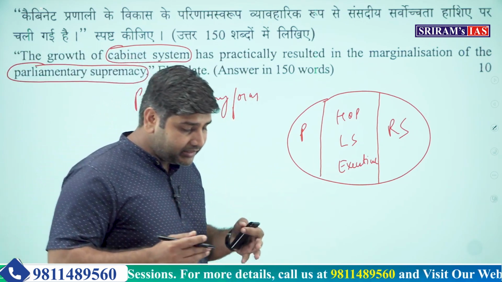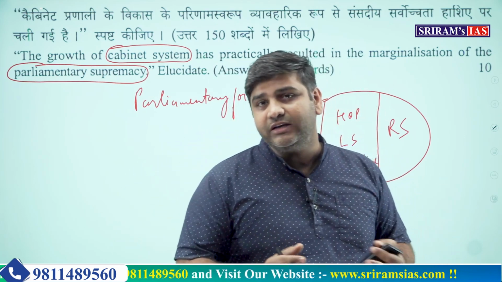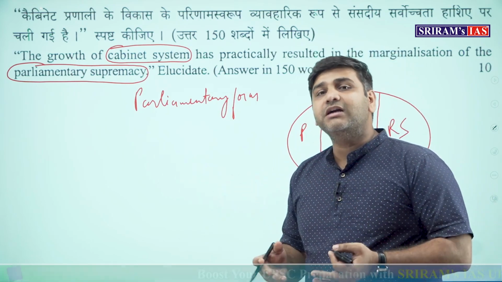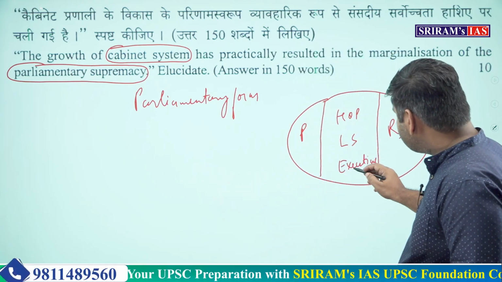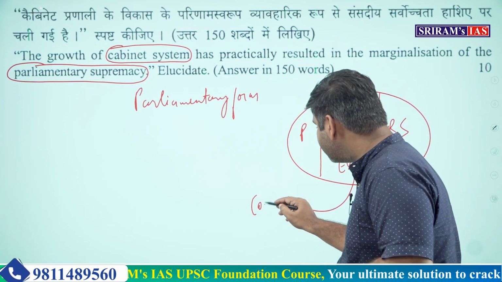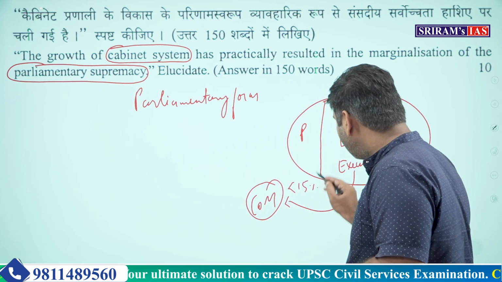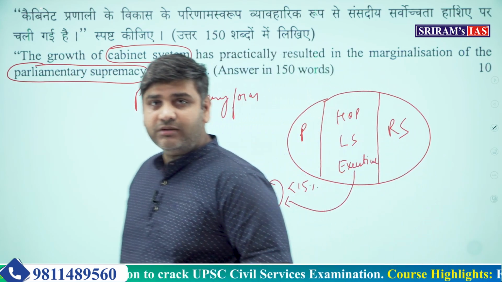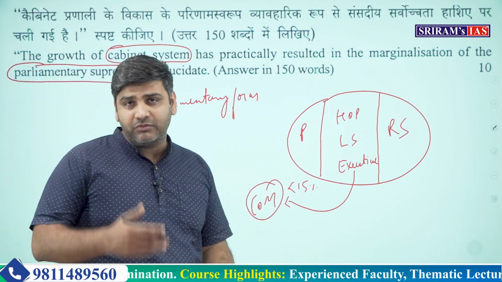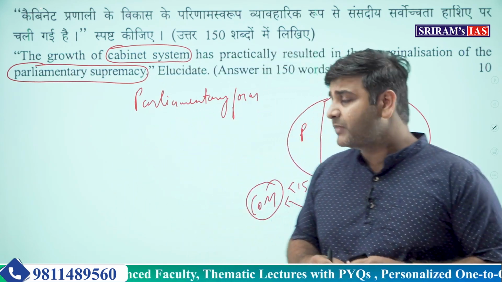The majority, whichever party wins the election and forms the majority in the Lok Sabha, forms the government. And after forming the government, a council of ministers is appointed. Now, this council of ministers should not be more than 15% of the total strength of the Lok Sabha. This particular provision came in from the 91st Constitutional Amendment Act, and it was very much needed also.